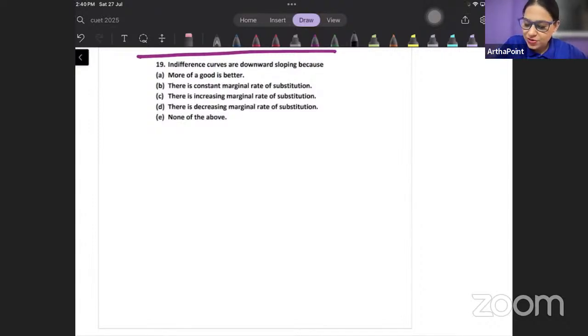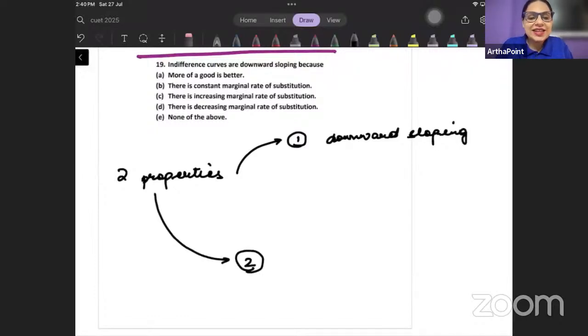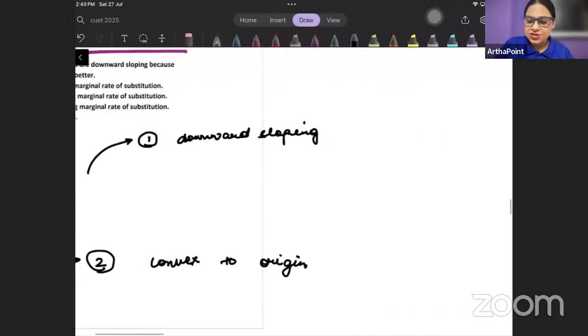There are two properties of indifference curve which are important. The first is that ICs are downward sloping. ये पहला property है कि ICs downward sloping होते हैं. And the second property of indifference curve is that they are convex to origin. देखो, listen to me.